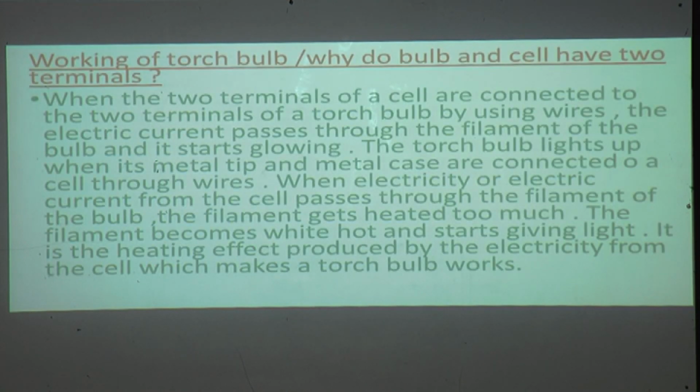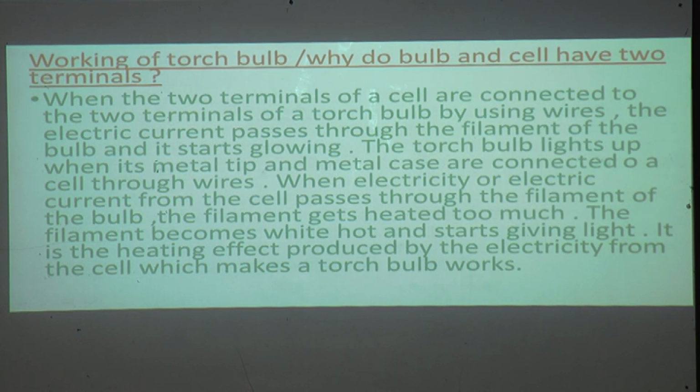Now students, here in the textbook they have asked us one question on page number 117. Working of torch bulb, that means why do bulb and cells have two terminals? So here is the answer. When the two terminals of a cell are connected to the two terminals of a torch bulb by using wires, the electric current passes through the filament of the bulb and it starts glowing.